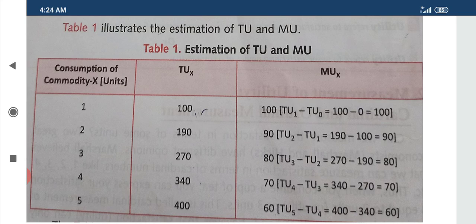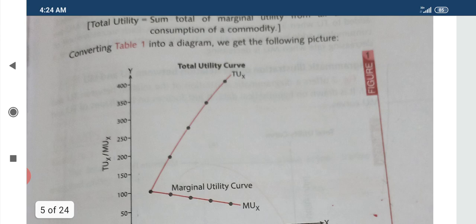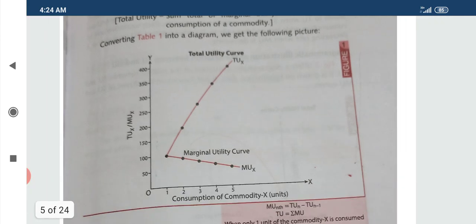This can be explained with the help of a diagram. Look at this diagram. If you see, the dots are on the x-axis. We are representing the consumption of a commodity, how many units of the commodity you are consuming or using. On the y-axis, it represents total utility and marginal utility of the commodity, the total utility you derived from the consumption of a commodity and the marginal utility you derived from the consumption of a commodity.